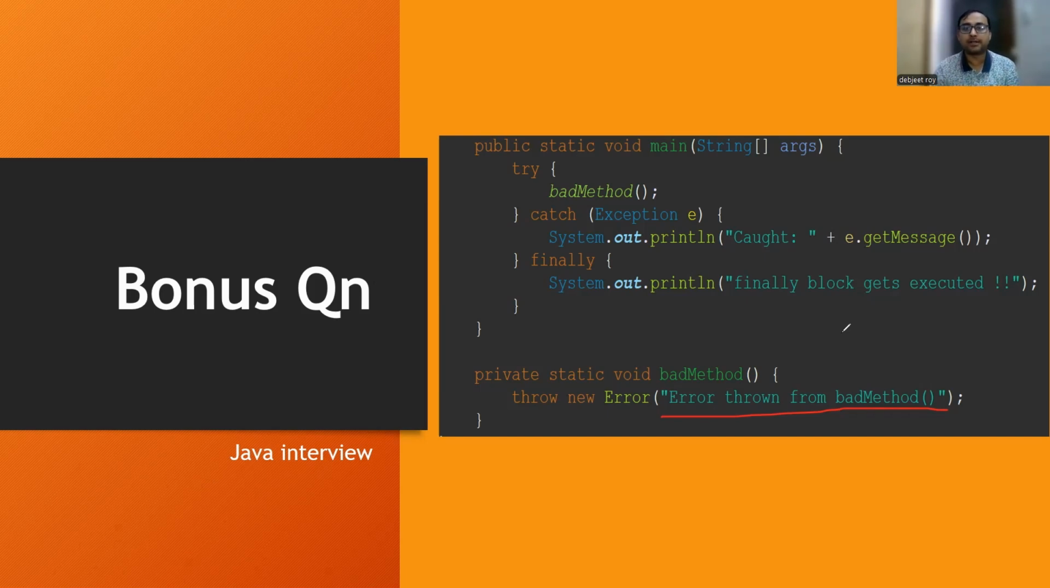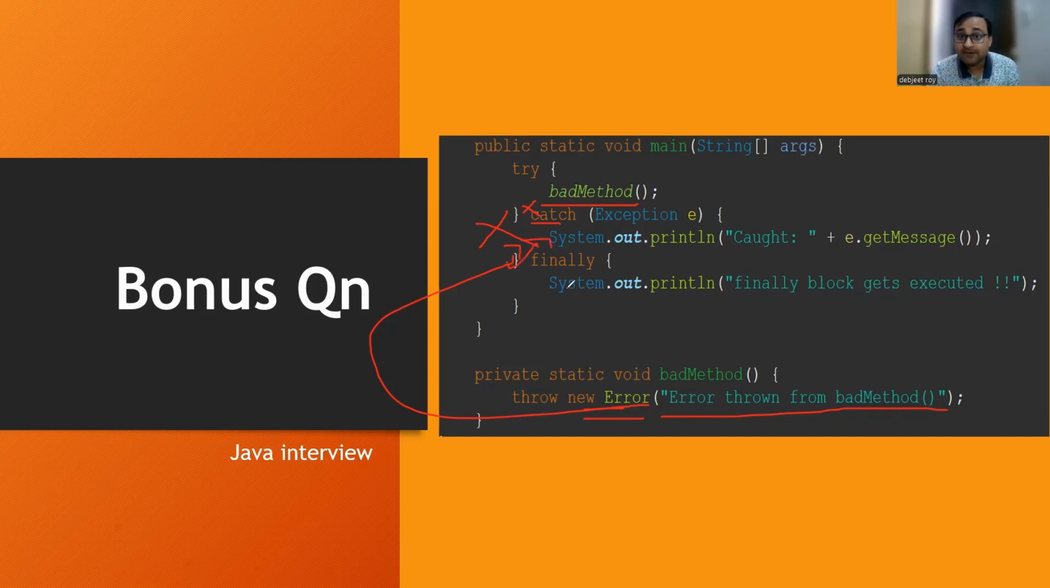I hope you have thought on it. If I focus on it, the bad method is throwing what? It is throwing an error. It is not throwing any exception. So in that scenario, what will happen? It will not go to the catch block. Why will it not go to the catch block? Because it is throwing an error, and an error cannot be caught in Exception. Can an error be caught in Exception? It's not possible, right? Only exceptions can be caught within Exception. Errors can't be caught in Exception.